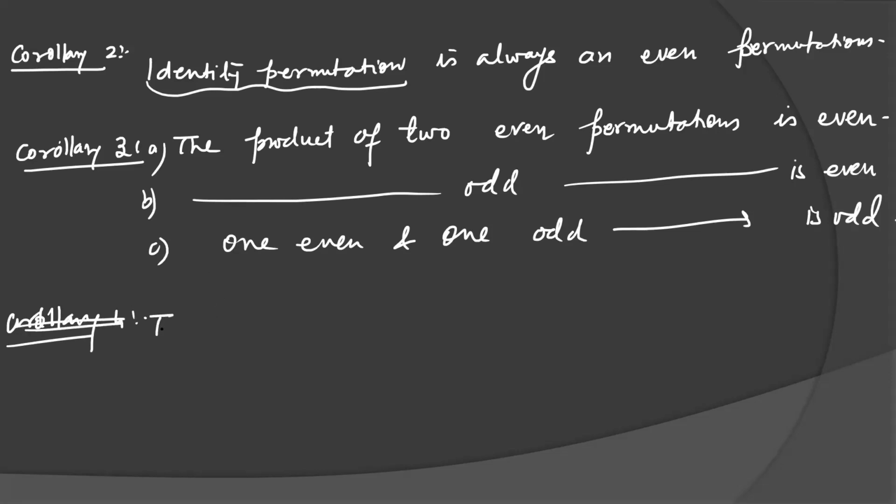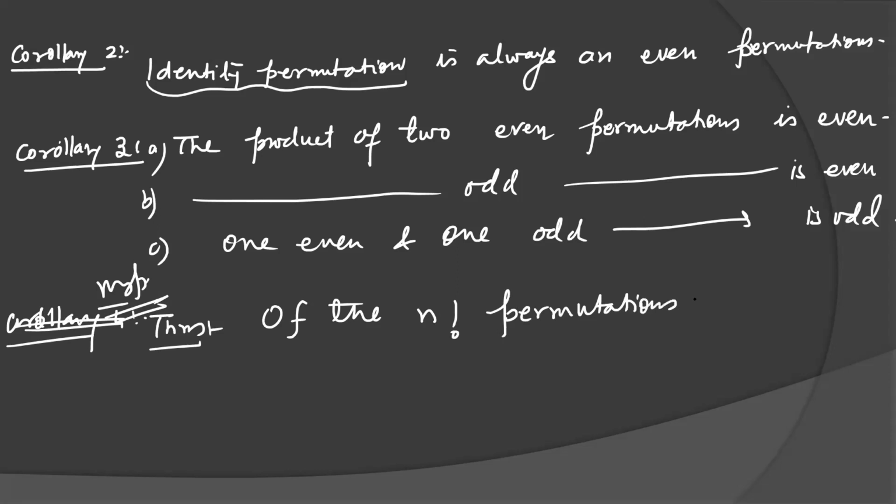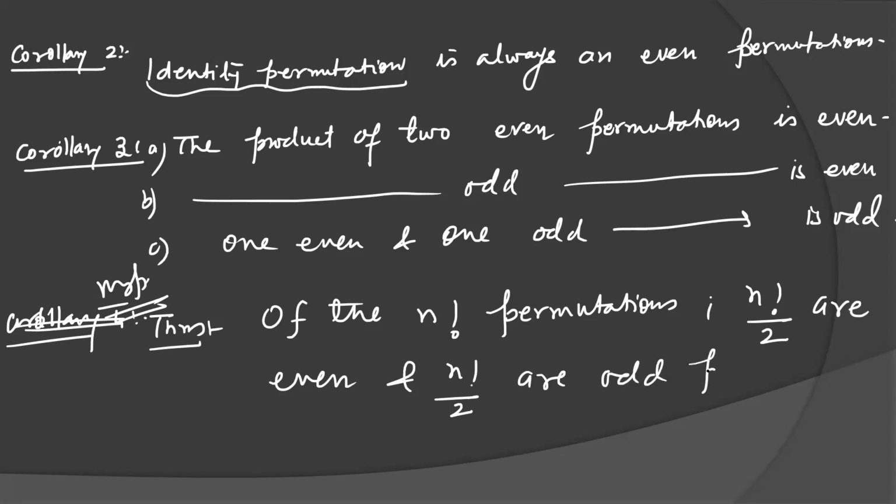Next theorem is a very important theorem, the most important theorem. Of the n factorial permutations, we are talking about the set Pn. Half, n factorial by 2, are even and n factorial by 2 are odd permutations. There are n factorial permutations over a set S whose cardinality is n. Half of them are even and half of them are odd permutations.